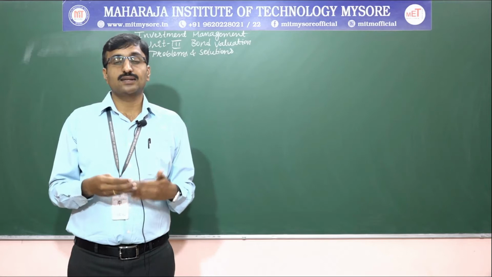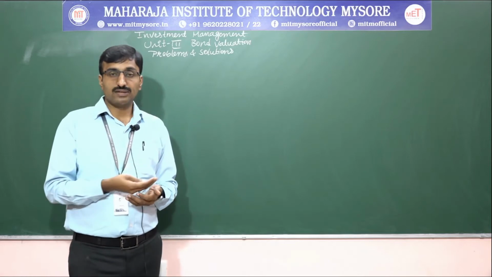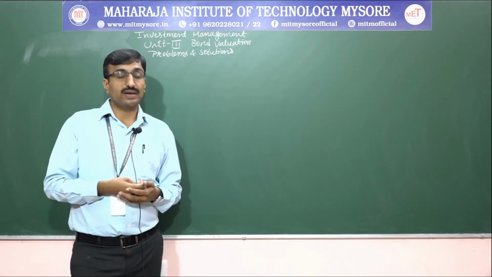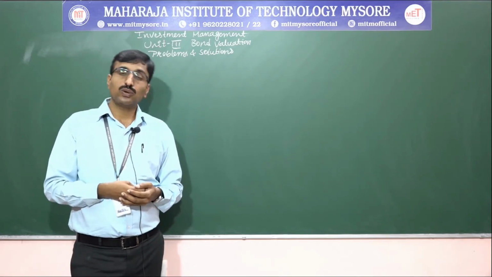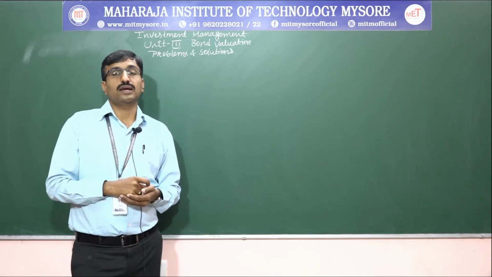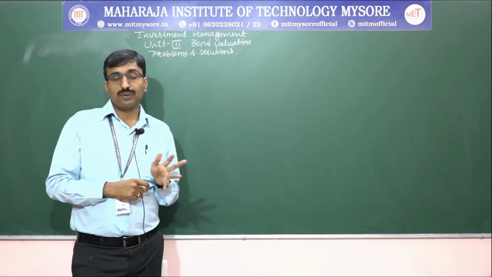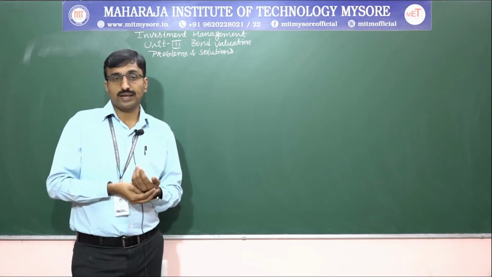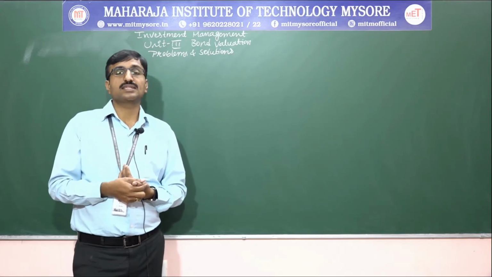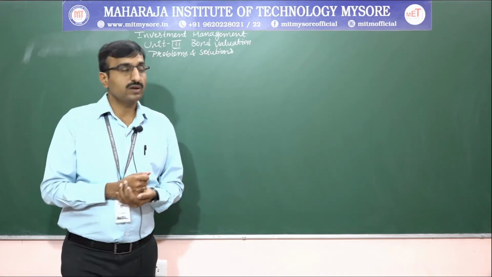First, let us understand the simple problem. If you understand the basic level of problems on bond valuation, then it is very easy to understand the problems from the question paper. So let us move on to the basic problems. Here we consider the time value of money: present value, future value, holding period, and yield to maturity. Those things will be applied for the calculation of bond valuation. This is the simple introduction to problems on bond valuation.